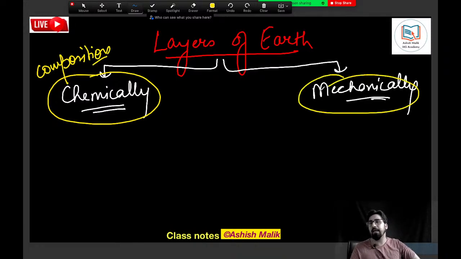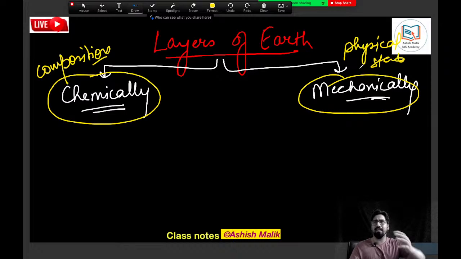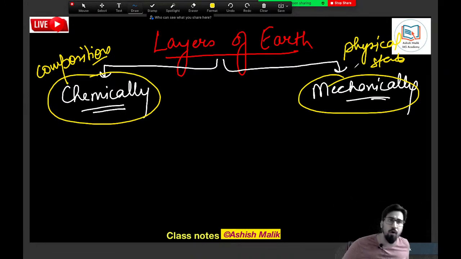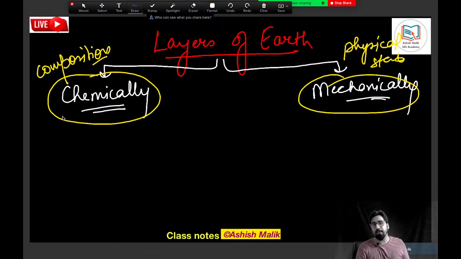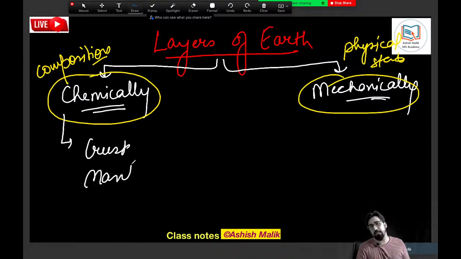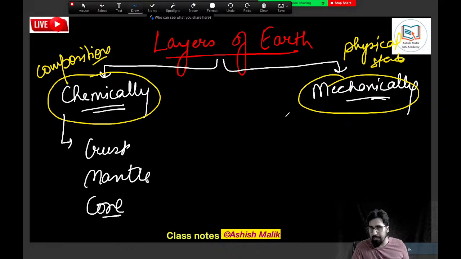And mechanical layers means the physical state of the layer. Are they solid? Are they liquid? Are they semi-solid? This is mechanical differentiation. And chemical layer is all about what it is made up of. So I'll tell you in brief, I'll make you both diagrams and you have to draw them with me. The chemical layers of the earth are crust, mantle, and the core. Okay?